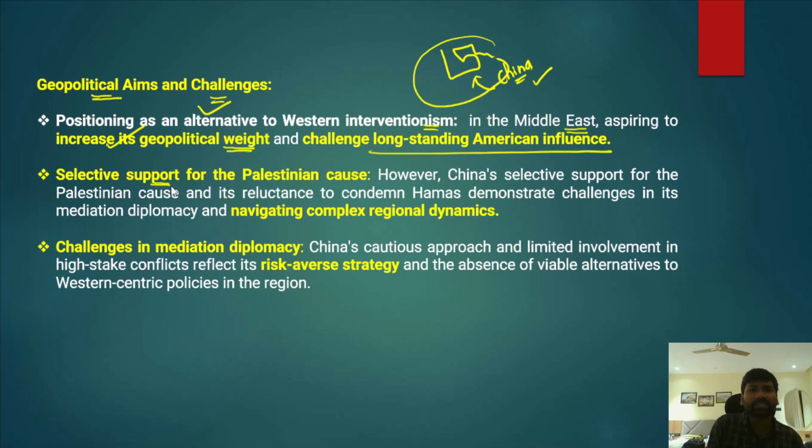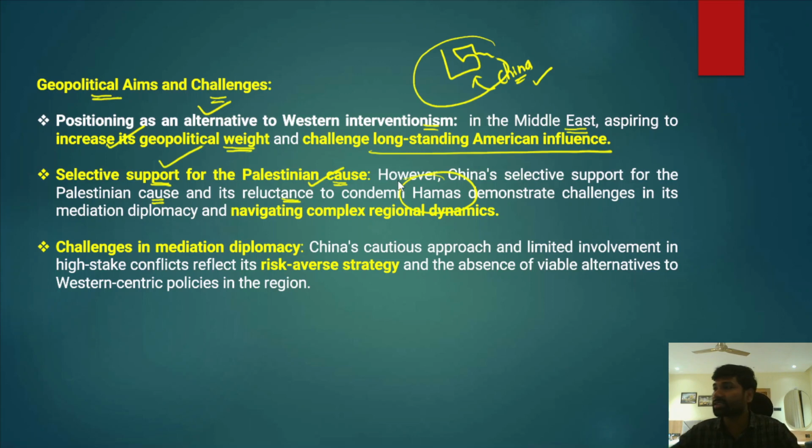And after that, China has also been adopting an approach of selective support for the Palestinian cause. It has been selectively supporting the Palestinian cause, and has not been extending full support to it. In fact, there is Chinese reluctance to condemn Hamas.